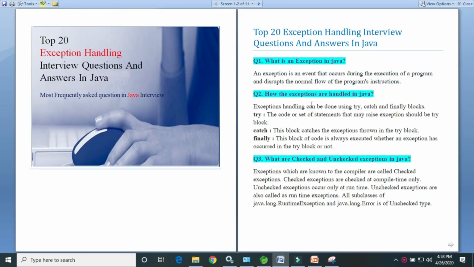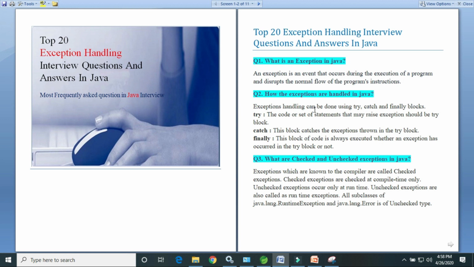The first question is, what is an exception in Java? An exception is an event that occurs during the execution of the program and disturbs the normal flow of the program's execution. Next question: how are exceptions handled in Java? How can we handle an exception in Java?